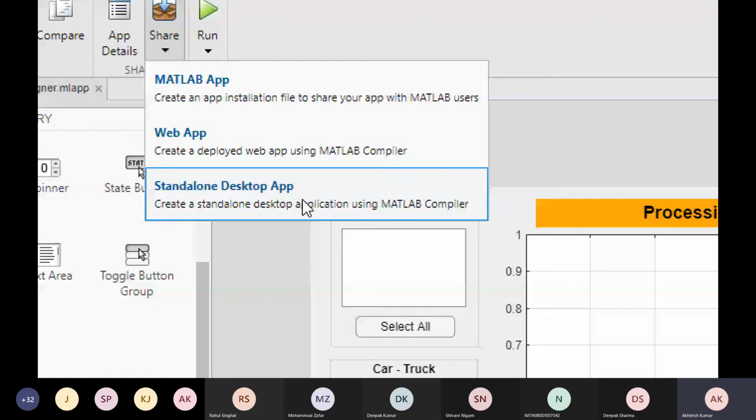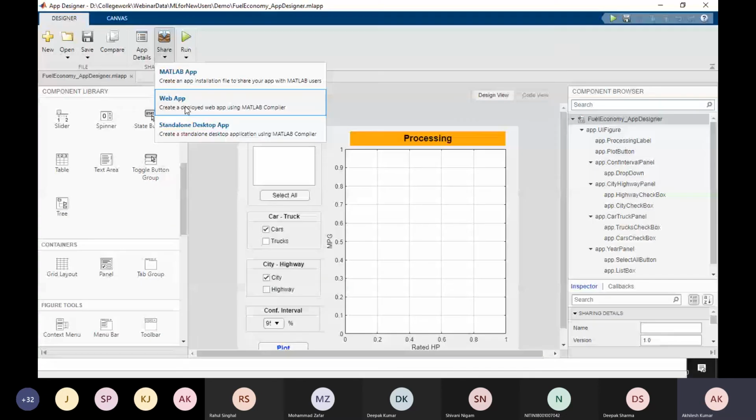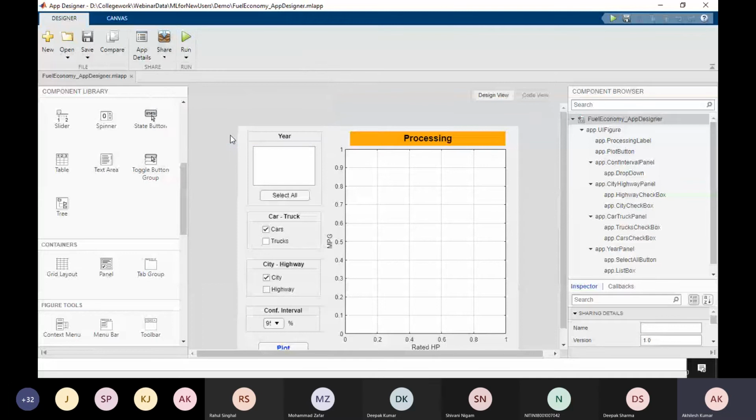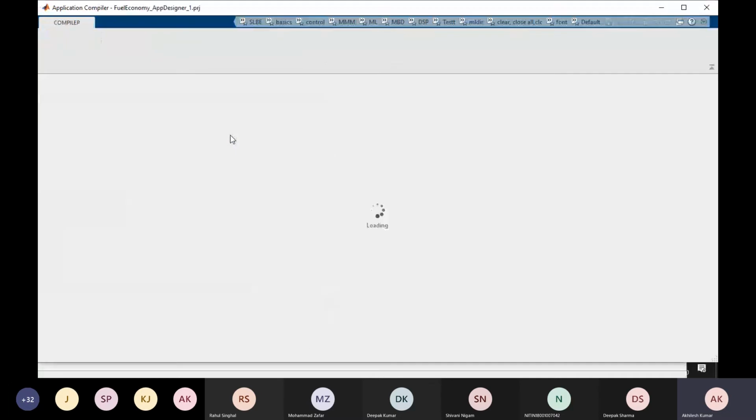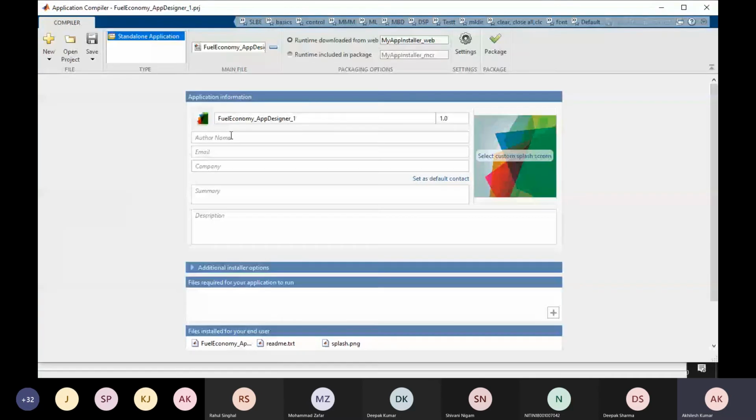Okay. Second is web app. If you have a campus-wide license, you will get access to a web server also. So once you create a web app, you can share this app through the browser. Just provide the link, and any students, any colleagues can open that link in the browser and they can access that app. Okay. Third one is standalone desktop app. When I select standalone desktop app, it will create a .exe file, and I can share it with my colleagues. Even if they don't have MATLAB, they can still execute it.